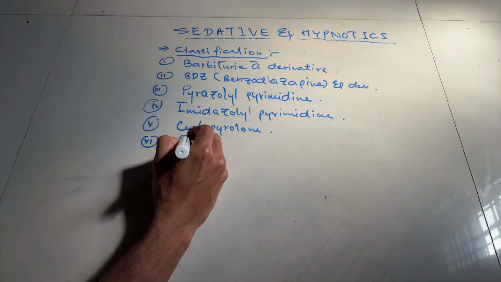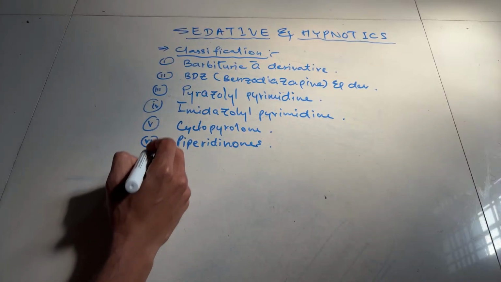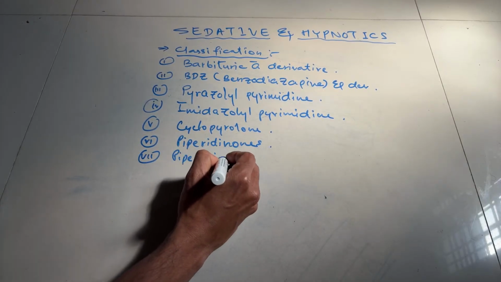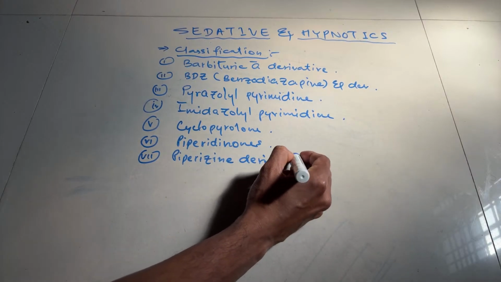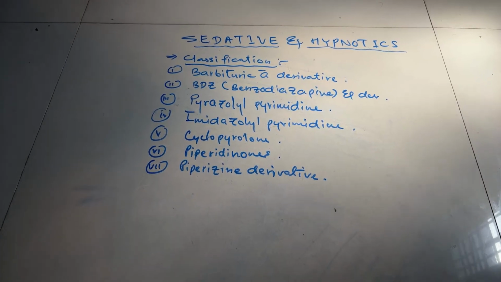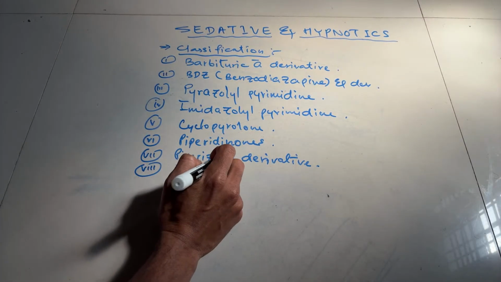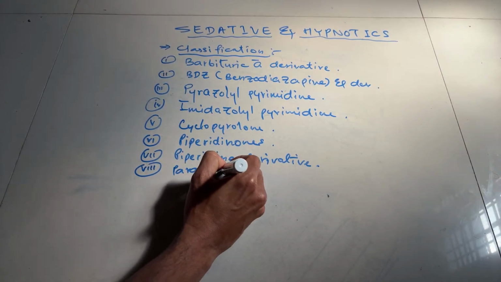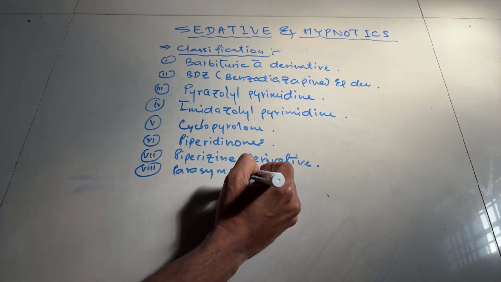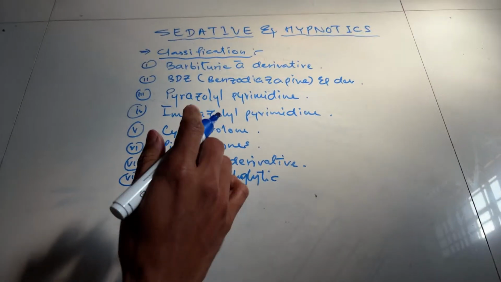Number 6, piperidinones. Number 7, piperazine derivative. Number 8, parasympatholytic.